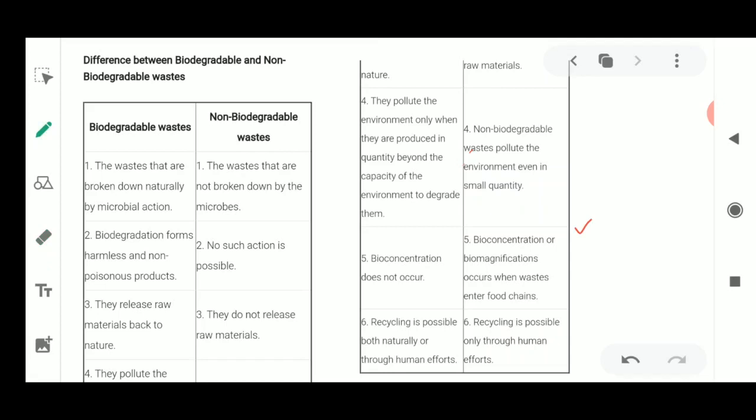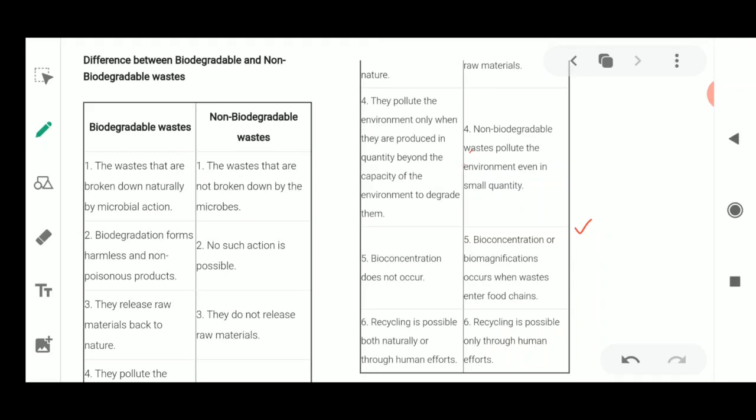Bio and magnification, two words. Biomagnification is a way by which plants take up fertilizers or harmful products, and then the plant is eaten, so that the fertilizer, insecticide or pesticide is present inside that plant.